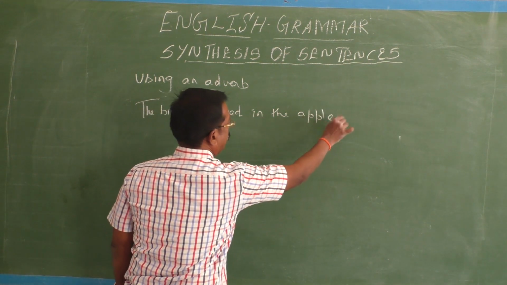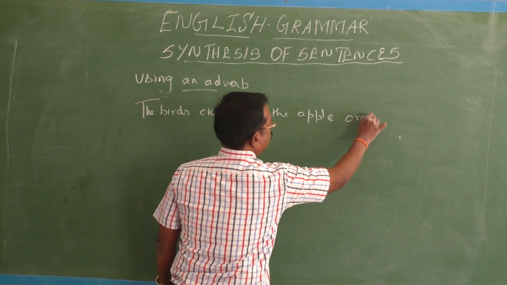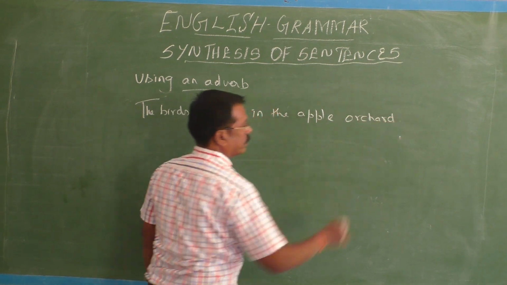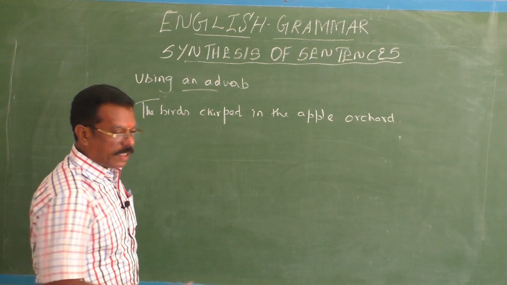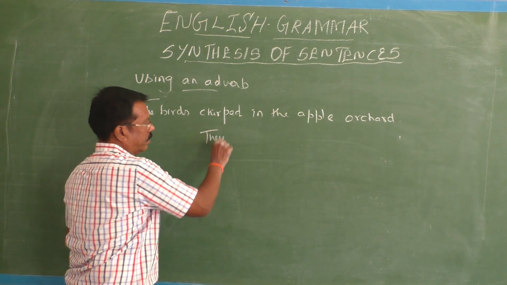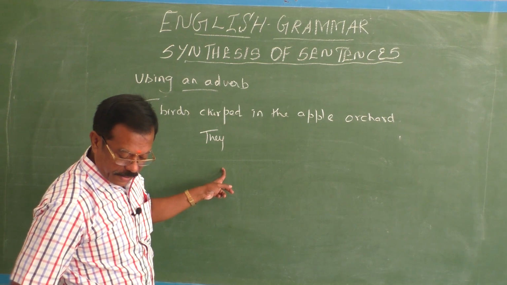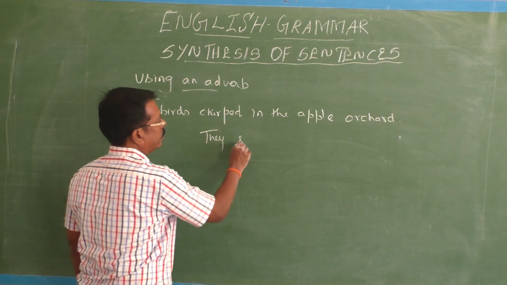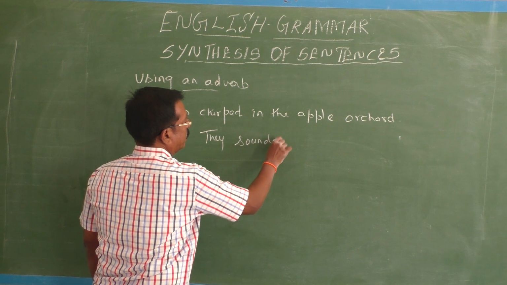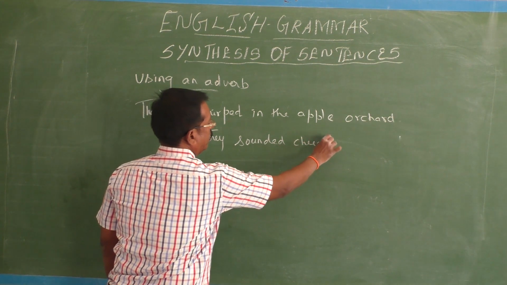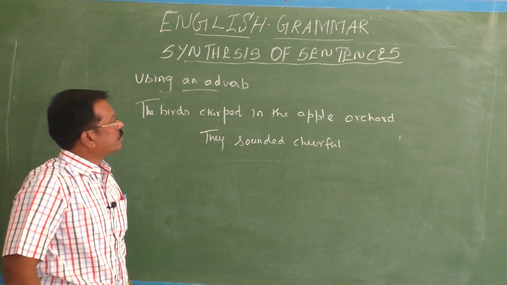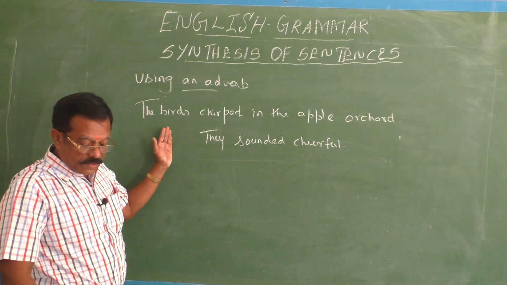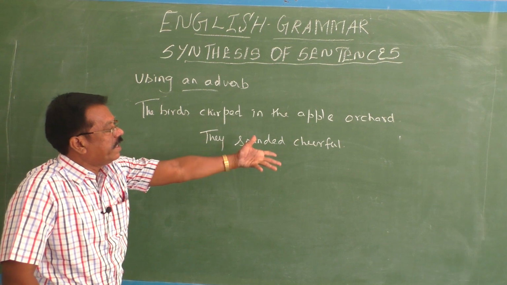Full stop. They sounded cheerful. So now you have to synthesize these two sentences. The birds chirped cheerfully. That's all.